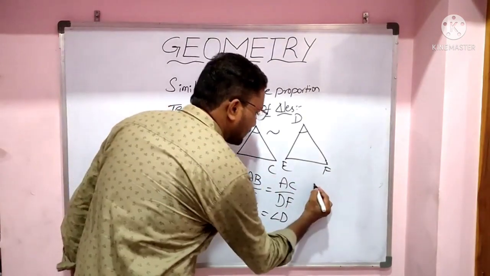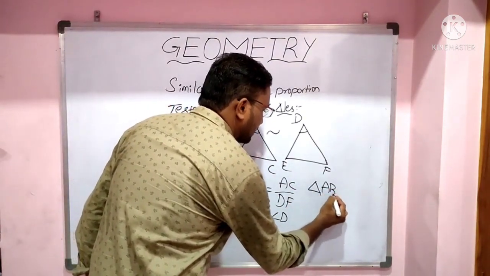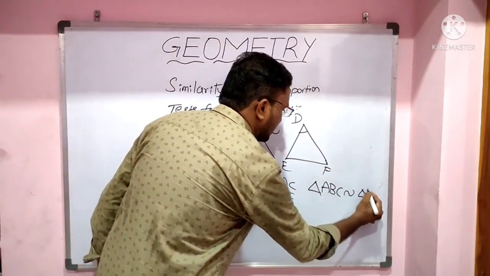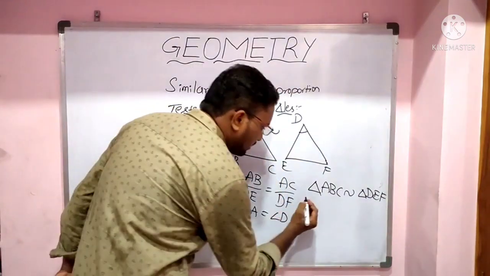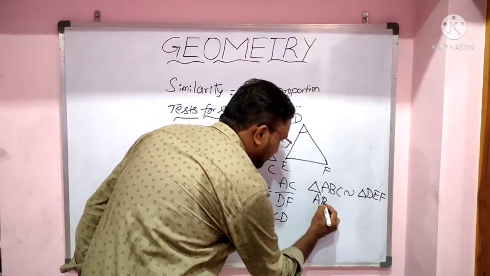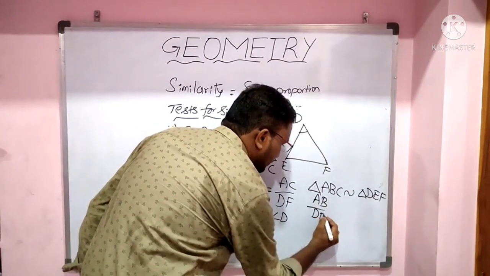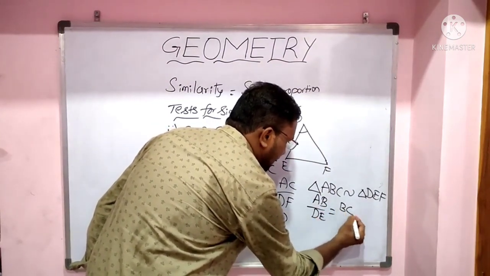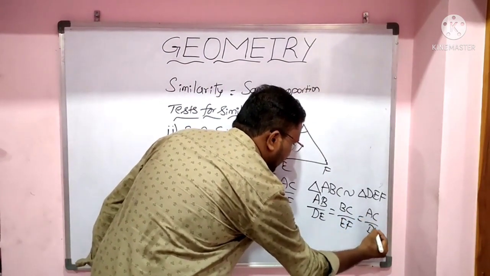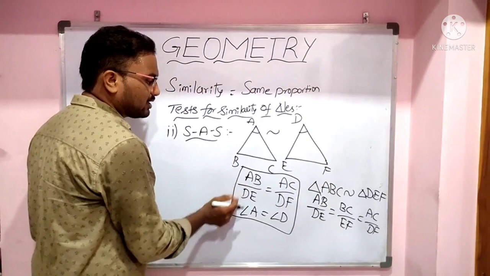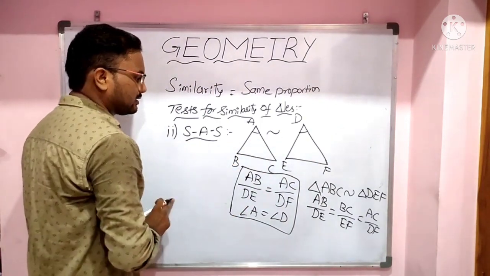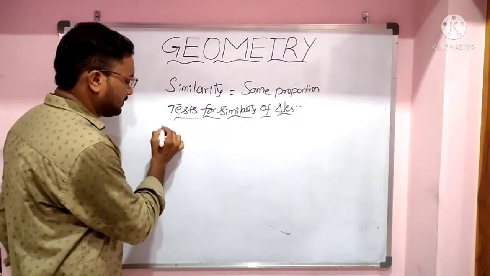Here we will denote triangle ABC is similar to triangle DEF. So if two triangles are similar, then the ratio of corresponding sides are equal. That means AB by DE equal to BC by EF equal to AC by DF. If these two conditions are satisfied, then we can say these two triangles are similar. Side angle side.